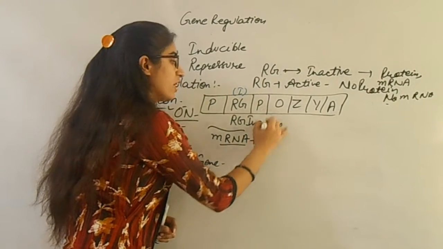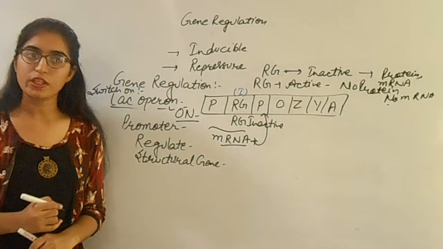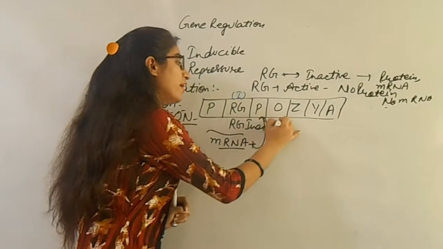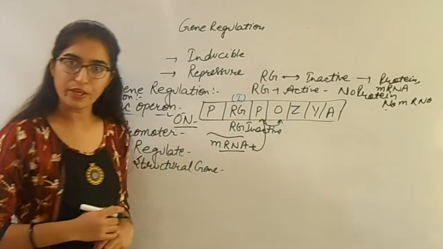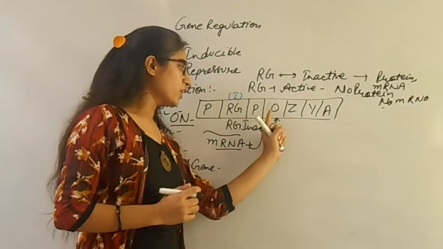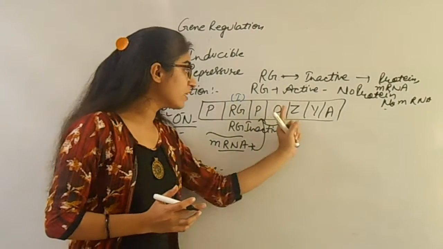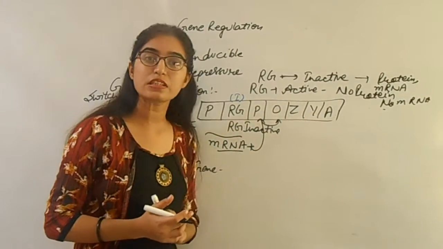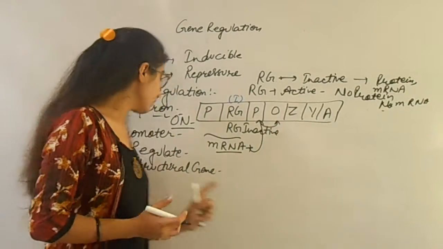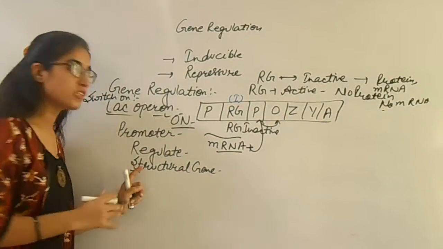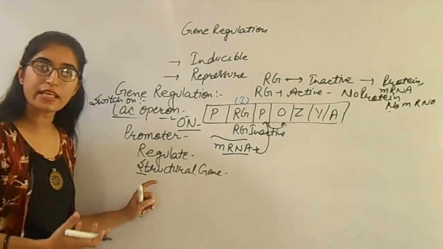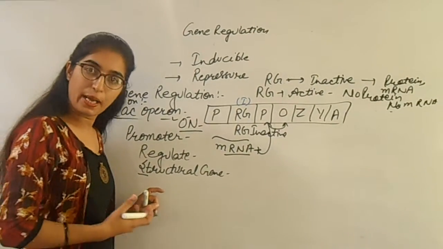So our message is transferred again to the promoter. After that, from the promoter the message is transferred to the operator. Then the promoter and operator work smoothly. But what is the function of the structural genes? We have discussed that structural genes help to form different types of proteins and mRNA.